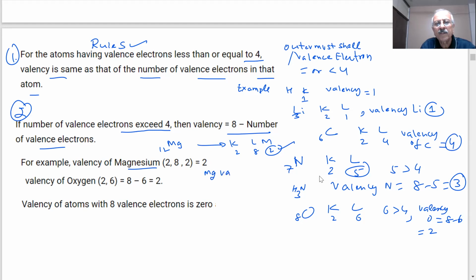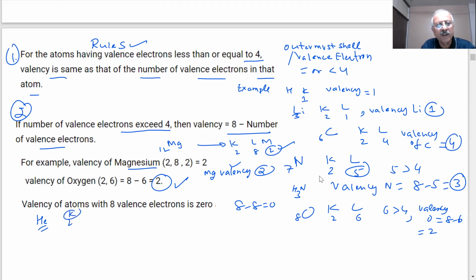Magnesium valency, students, 2. All right. Oxygen, if I say 2, 6, you already calculated the valency of oxygen, 2. Now, if there are 8 electrons or completely filled, then what will happen to the valency? What will be 8 minus 8? 0. Helium is an exception, because helium has 2 electrons in the K shell.